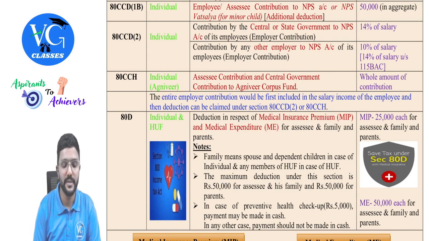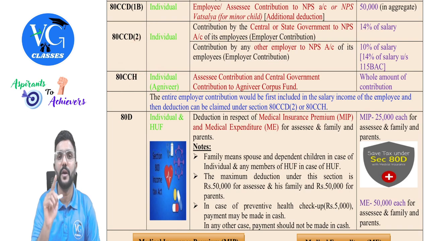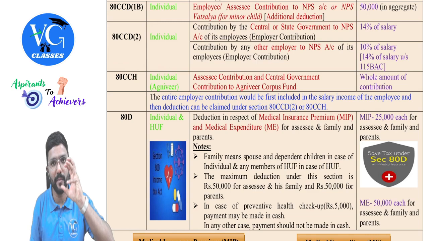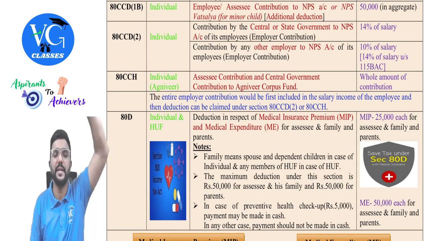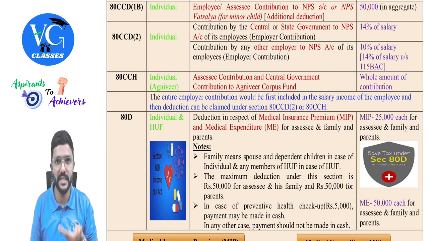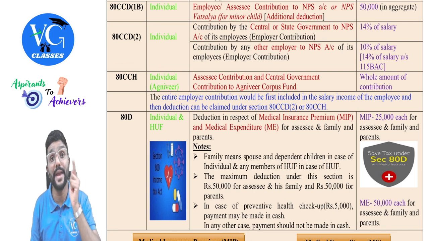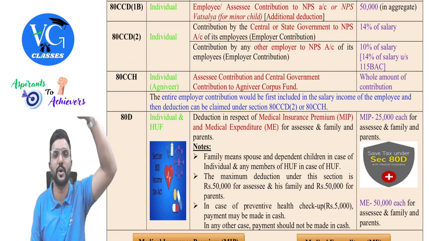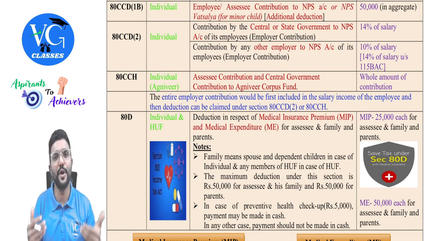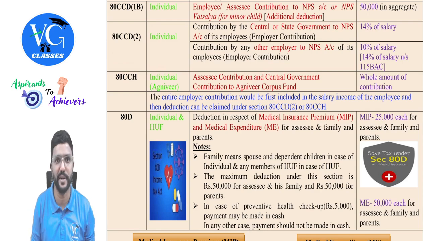Okay, please listen here, guys. So both these deductions are given for employer contribution also. Yes, but first include the employer contribution under the head salary while computing the income from salary. Then come and claim the deduction here. Only employer contribution to NPS or Agnipath scheme has to be included in the gross salary of the employee. Then come and claim the deduction here. Whereas for employee or assessee contribution, straight away come and claim deduction here because it is an investment for him.